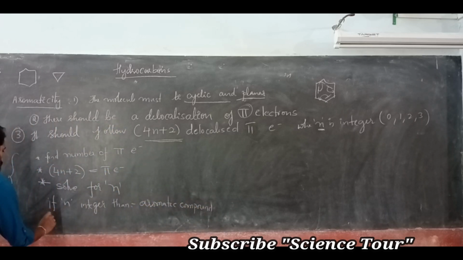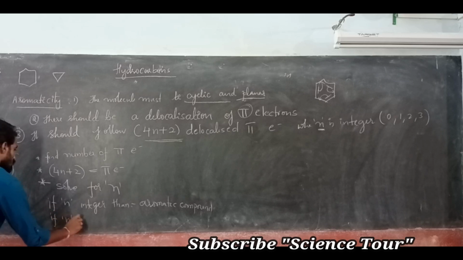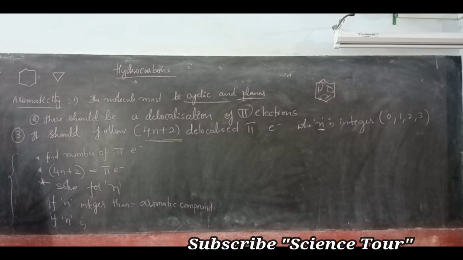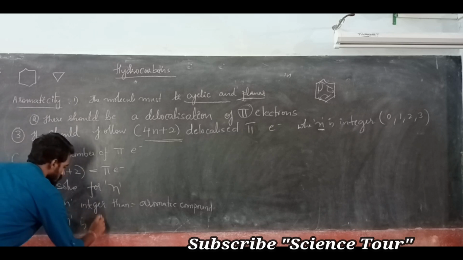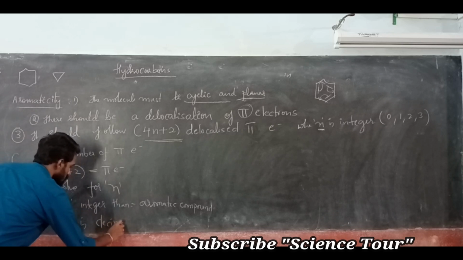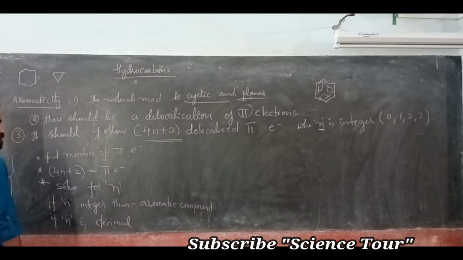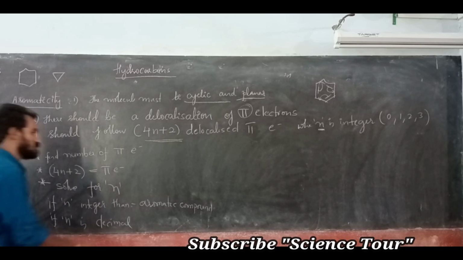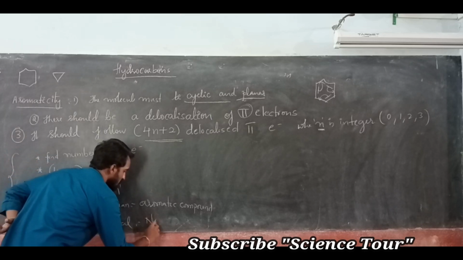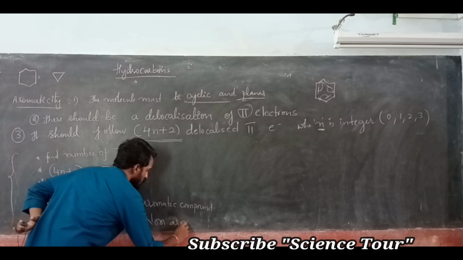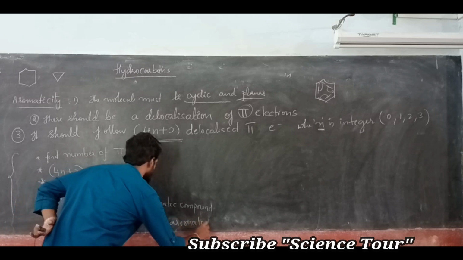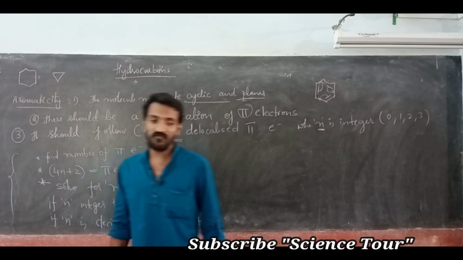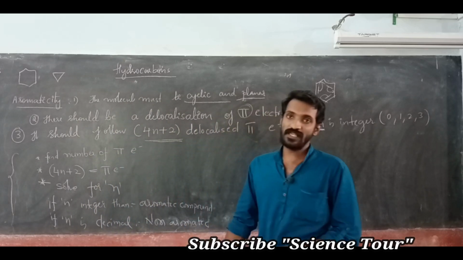If n is a decimal, it means the n value contains a decimal value, so it is non-aromatic.